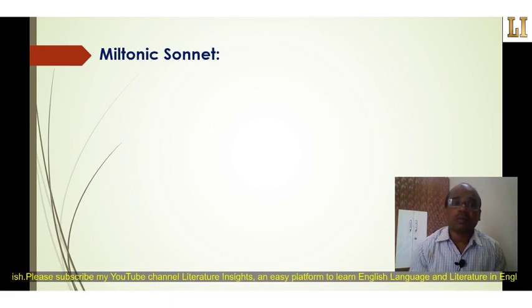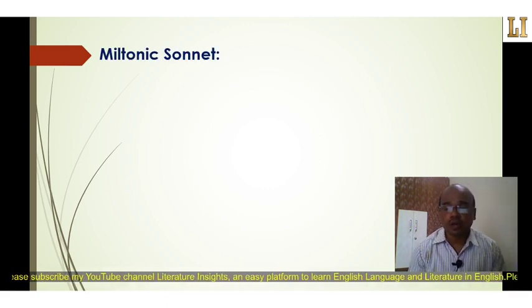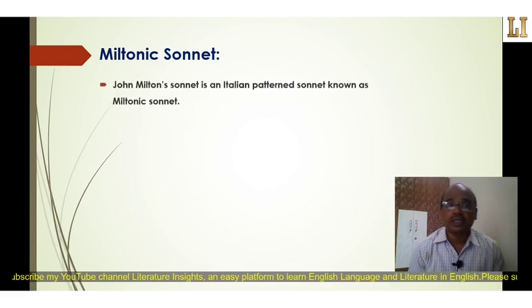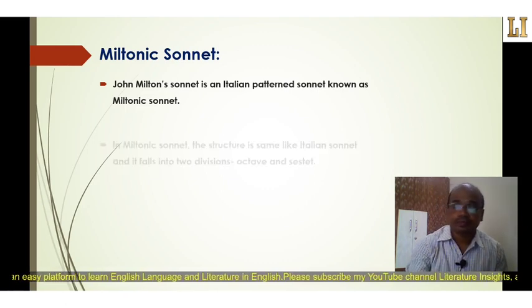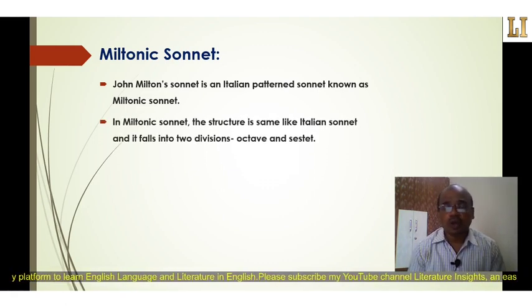Then another type of sonnet is the Miltonic sonnet. So the Miltonic sonnet is also known by John Milton's name. John Milton's sonnet is an Italian pattern sonnet known as a Miltonic sonnet. Now in this sonnet, John Milton has adapted the same structural pattern of the Italian or Petrarchan sonnet. So in the Miltonic sonnet, the structure is the same as the Italian sonnet and it falls into two divisions, octave and sestet.